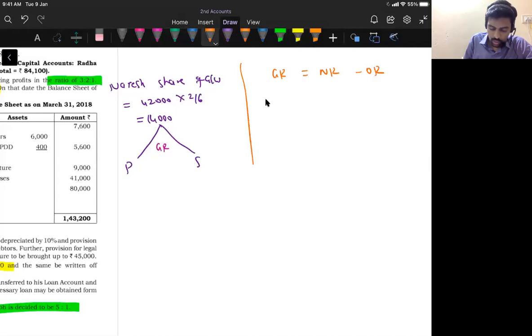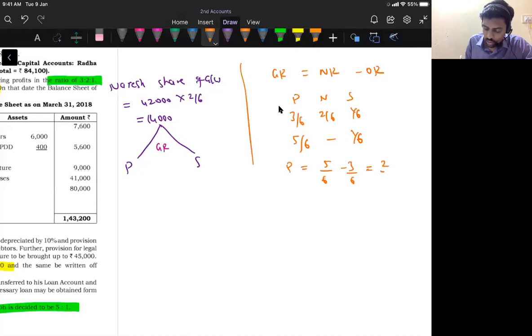So here the partners are Pankaj, Naresh, Saurabh. The old ratio is 3 by 6, 2 by 6, 1 by 6. And the new ratio of Pankaj and then Saurabh is 5 by 6 and then 1 by 6. So find out the gain ratio. Pankaj's gain ratio is 5 by 6 minus 3 by 6, that is 2 by 6, which is 1 by 3.